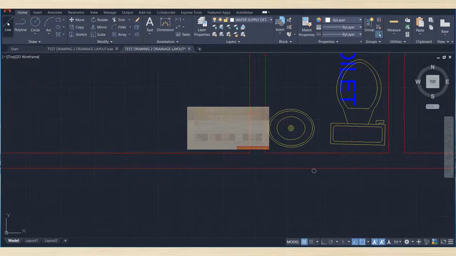and then we'll take inside here and one connection here for water closet.